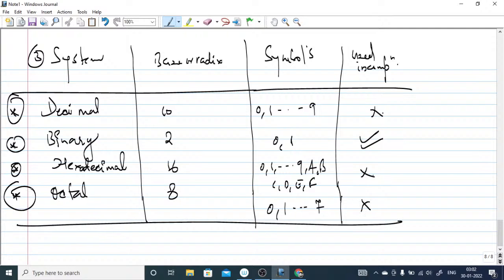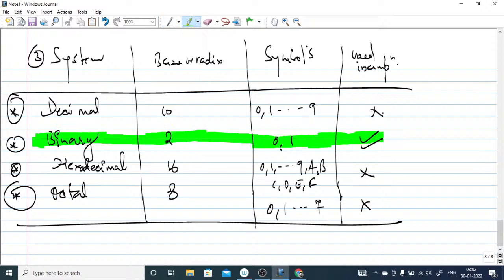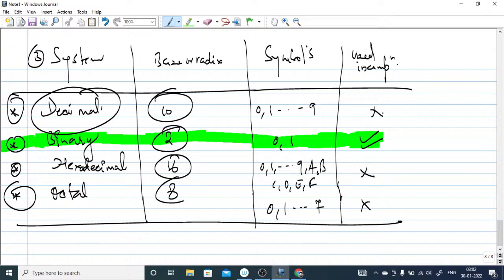So you have to keep in mind that only the binary number system is used or understood by the computer. You also have to keep in mind the base here. You will understand what the base is once we take some problems. So the number systems are: decimal, which is the very familiar one we study from day one when we start studying basic math. Then binary comes into the picture, then hexadecimal and octal.